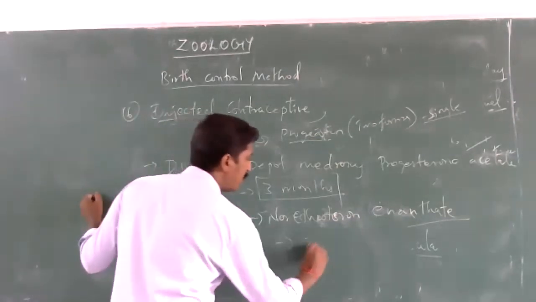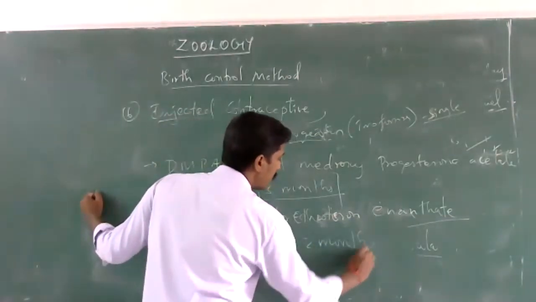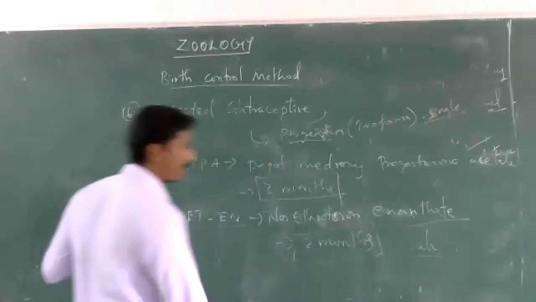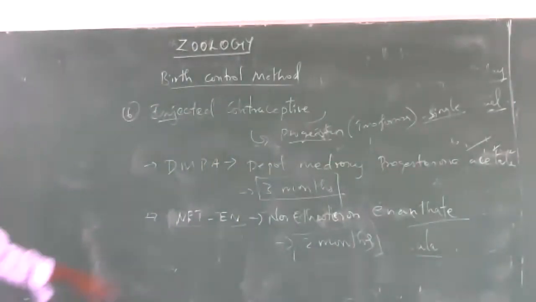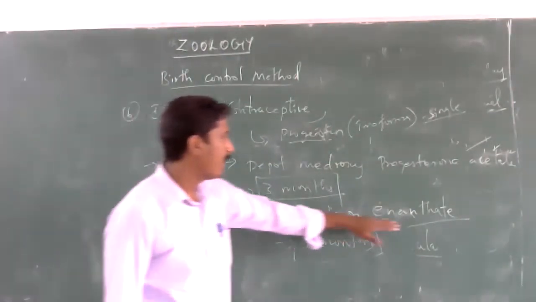It gives 2 months of contraceptive protection.